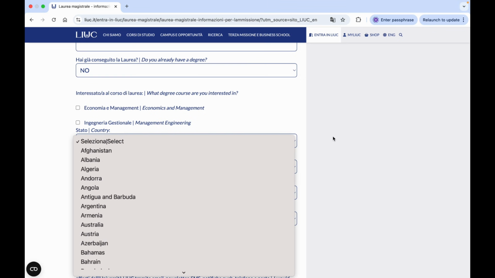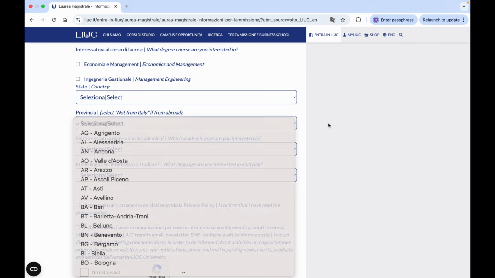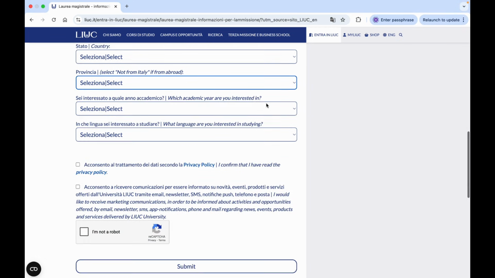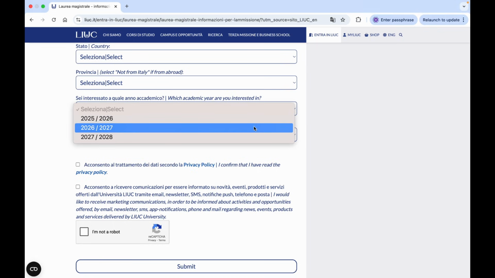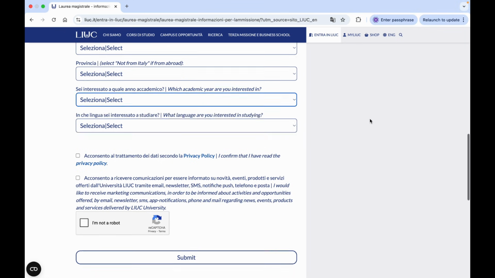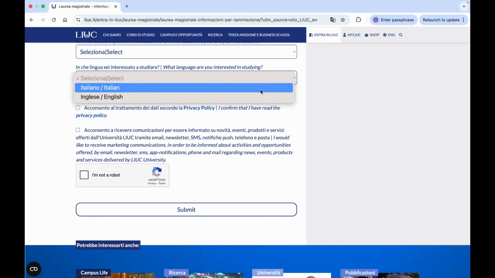Similarly, choose your country. Then here you have to write the province if you are not from Italy, if from abroad. Similarly, here you have to choose your academic year in which you are interested, 26 and 27, and then here you have to only select these two boxes, and here you have to write the study in which you are interested.